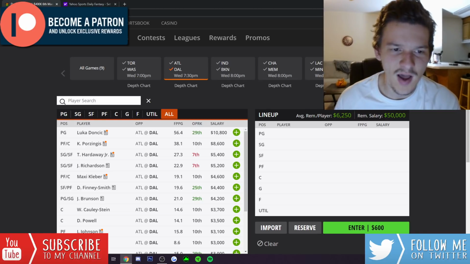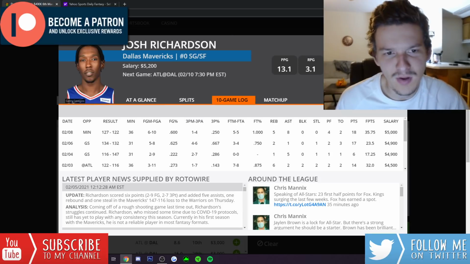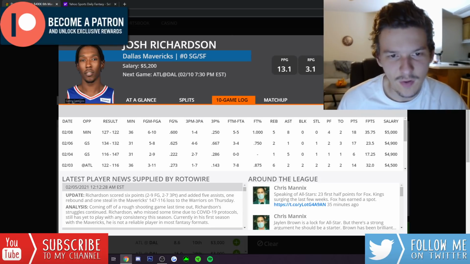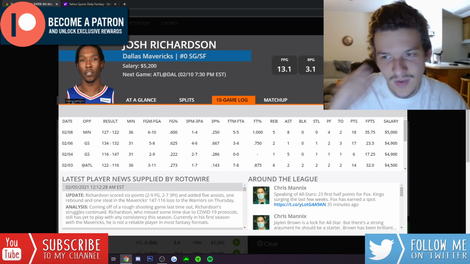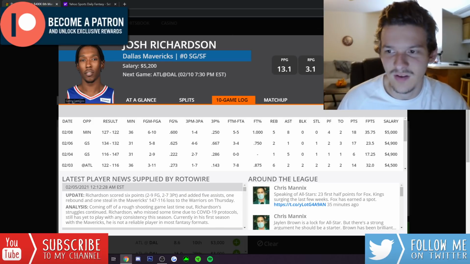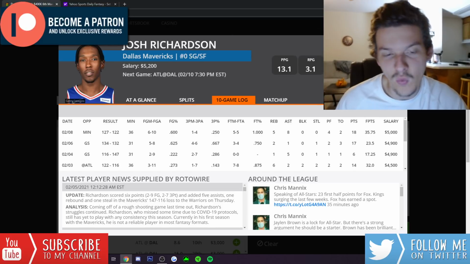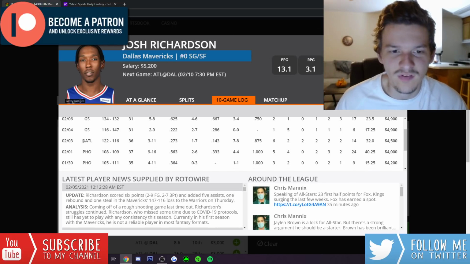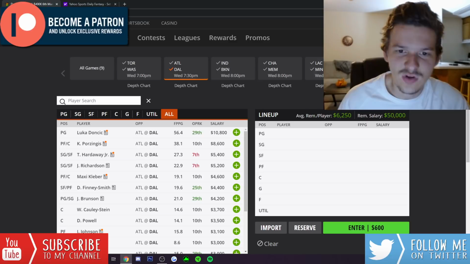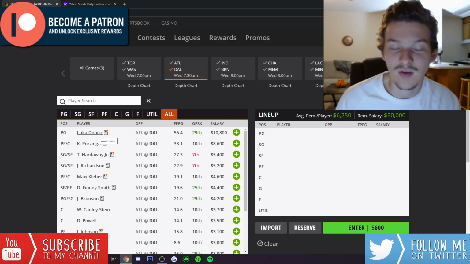Maybe Richardson could be viable. He continues to start and get pretty big minutes. He's been playing 36 minutes in 2 of their last 4 games. He's going to play probably over 30 minutes today if it is a close game. He did have a really good outing against the Hawks when they played a week ago, had 32 DK points in 36 minutes. Don't mind Josh Richardson, but obviously, Luka and Porzingis are the guys we want to look to